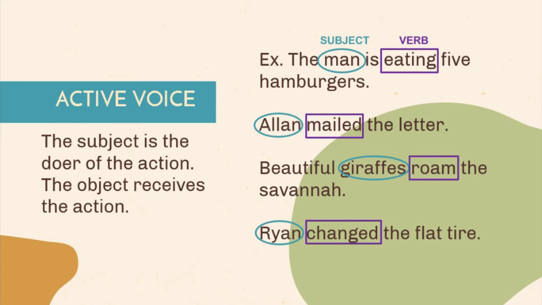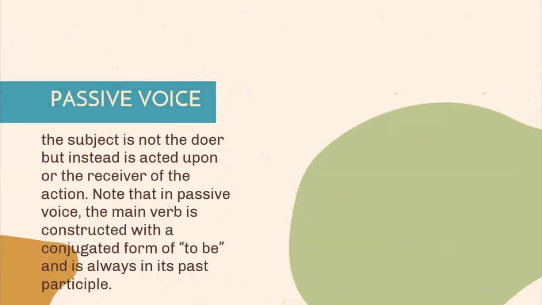Remember that we use active voice to clearly state the relationship between the subject and the action. How about if we transform these sentences to passive voice? Let's find out. In passive voice, the subject is not the doer but instead is acted upon, or the receiver of the action. Note that in passive voice, the main verb is constructed with a conjugated form of to be and is always in its past participle. So let's transform the sentences from a while back in the active voice to passive voice.